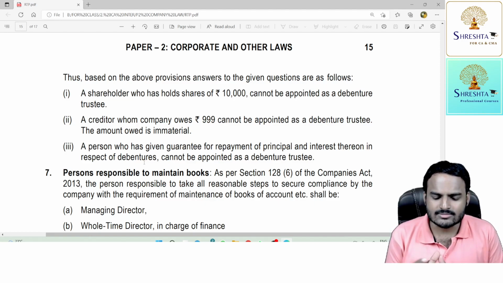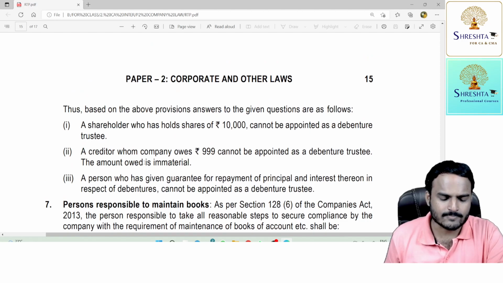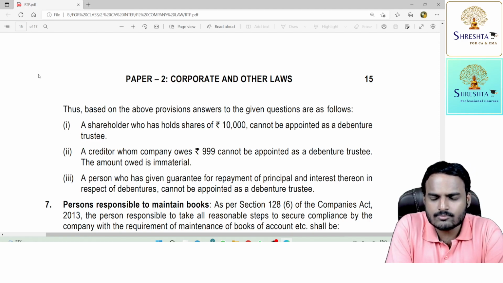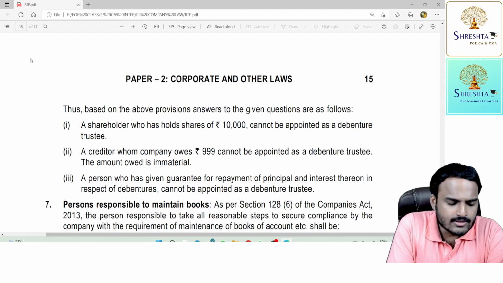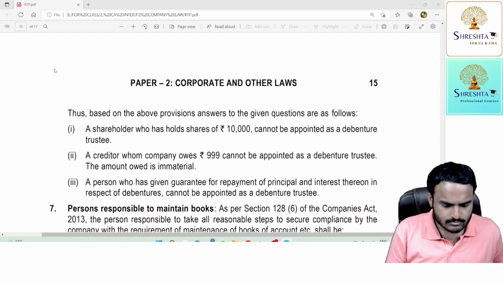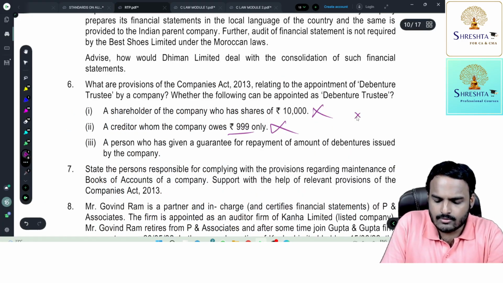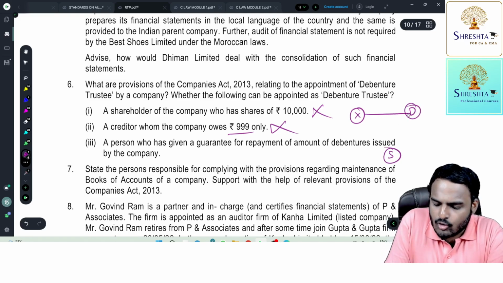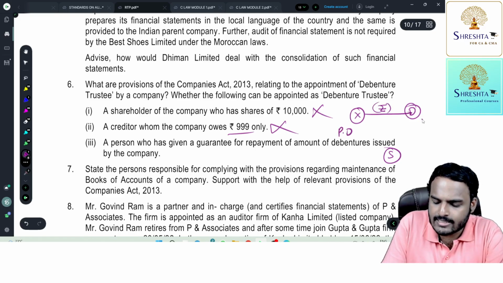What is this point? Let me give you one illustration. I hope everyone knows about surety. Surety is a person, a guarantor, who provides a guarantee. Say for suppose, just see here. Three persons are there: X, D, and S. X borrowed money from D. So X is the principal debtor. D is the creditor, and this loan was guaranteed by S. S is the surety, right?